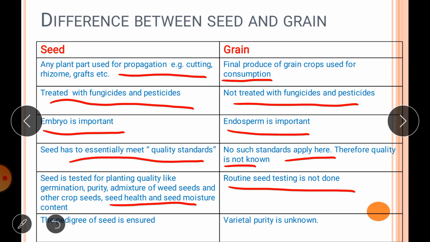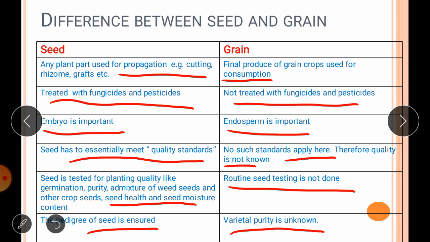While in case of seed, the pedigree of the seed is ensured. So we know the parental data of that variety or seed. We know their parent, grandparent, their production year and all these things. But in case of grain, this varietal purity is unknown.